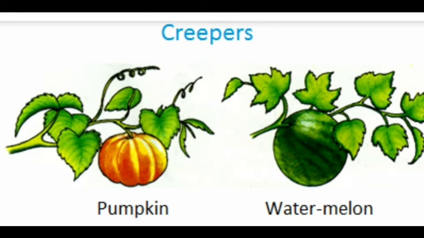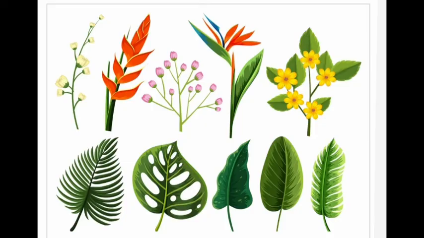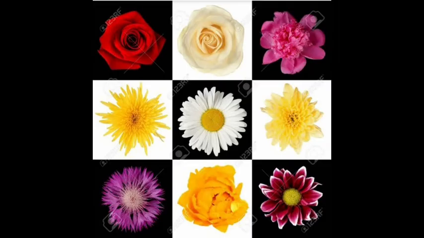Now let's move on to the next topic, that is leaves and flowers. So what are leaves? Leaves can be simple. They can be made up of a single leaf blade connected by the petiole to the stem. Compound leaves are made of many separate leaflets attached to the stalk of the leaf. Then next is flowers. The colored part of the plant or tree from which seeds and fruits are grown.